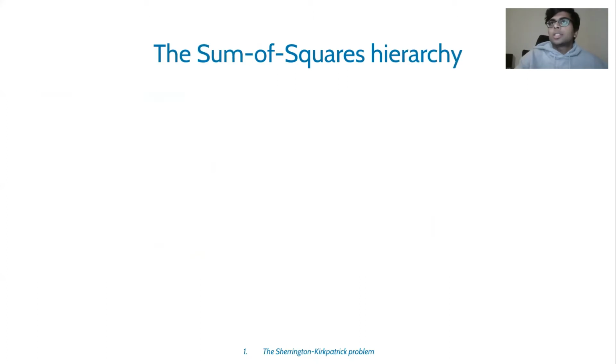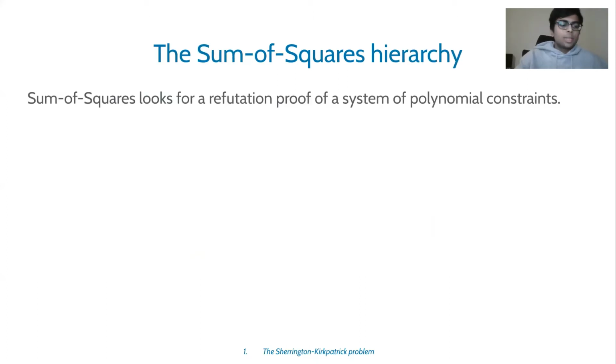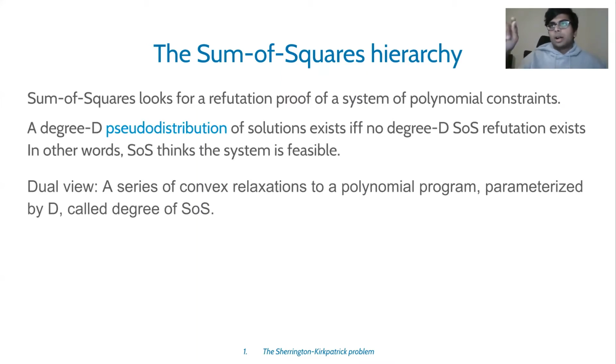Okay. So what is the Sum-of-Squares hierarchy? The Sum-of-Squares hierarchy basically looks for a refutation proof for a system of polynomial equations. Okay. So there's a parameter D, and the Sum-of-Squares hierarchy of degree D looks for a degree D distribution of solutions for a system of polynomial equations, and it exists if and only if no degree D refutation exists. In other words, if a distribution of degree D exists, it means that Sum-of-Squares of degree D thinks that the system of equations is feasible.